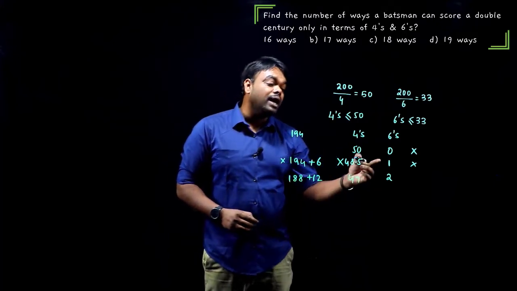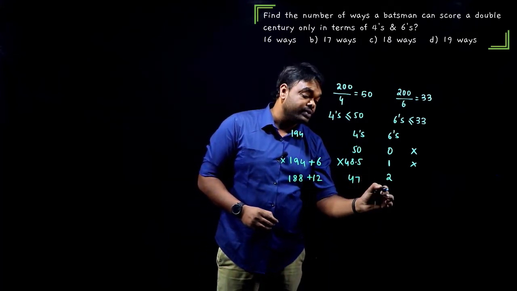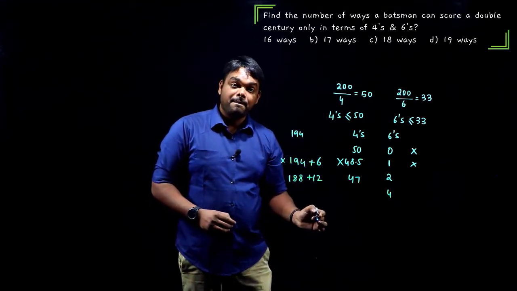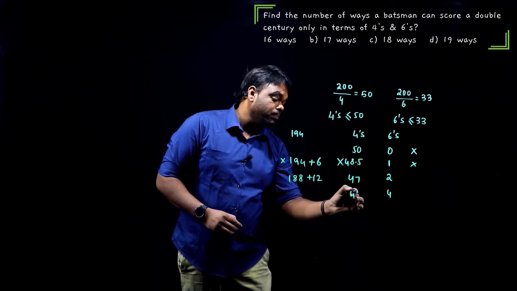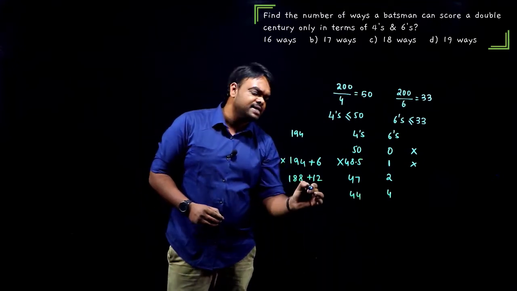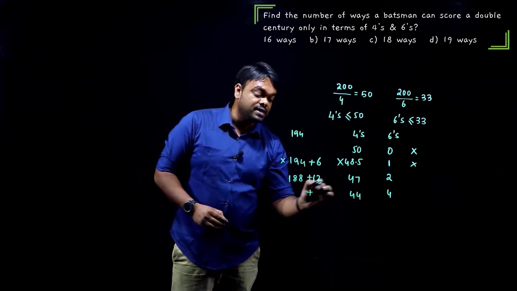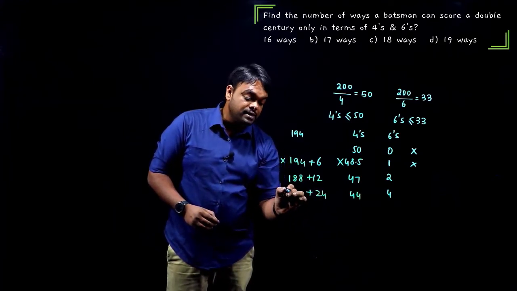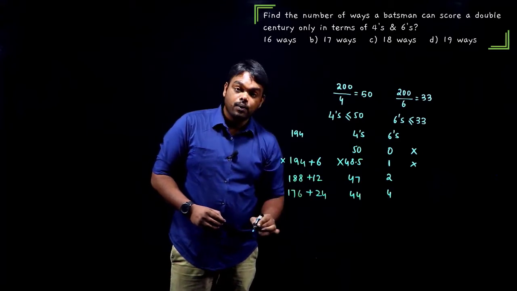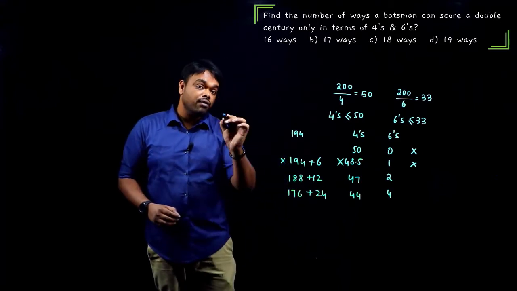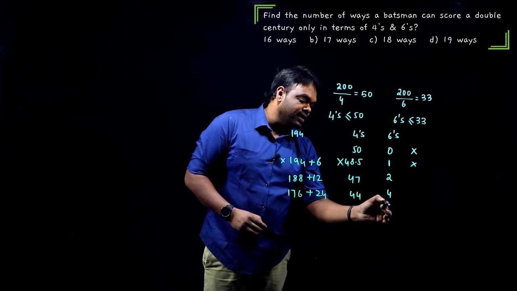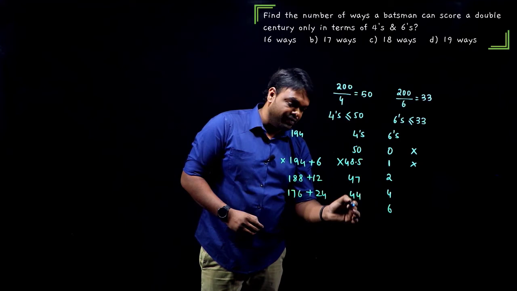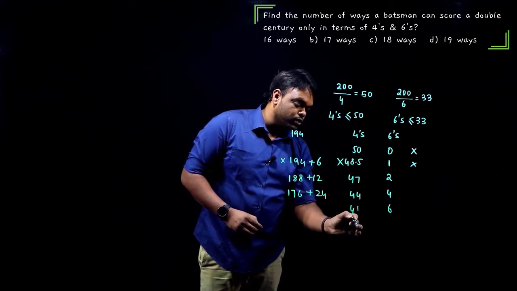Likewise, you cannot take it in terms of 1s, it has to be in 2s. So 4 6s. If it is 4 6s there, you should get 44 4s. Cross verify this as well. 4 6s is 24 runs. Out of 200, 24 are scored, means still it should be 176. When I divide this, I should get 44. Now we found a pattern. Now next it will be 6. This is increasing by 2. This is decreasing by 3. What do we get? 41 and so on.